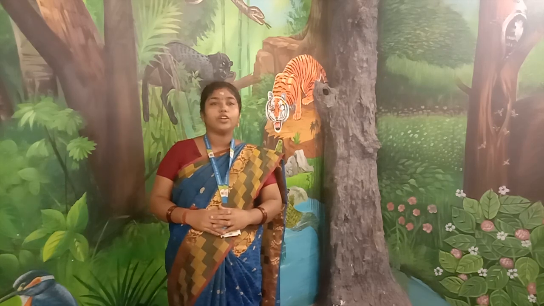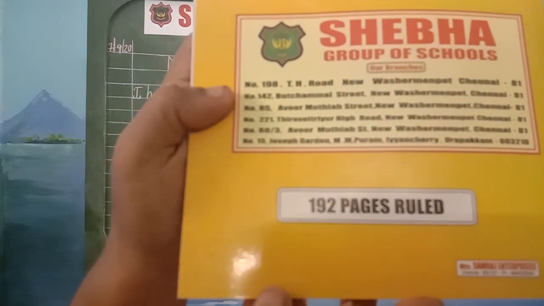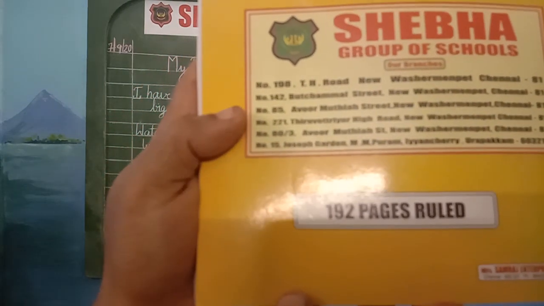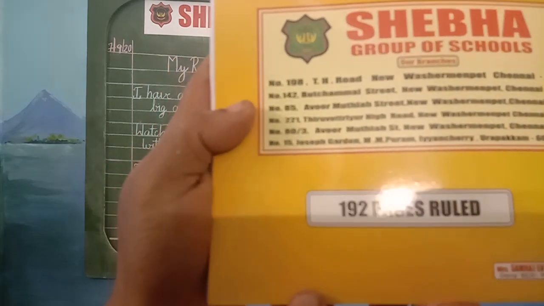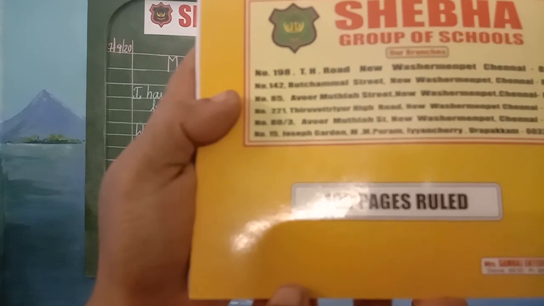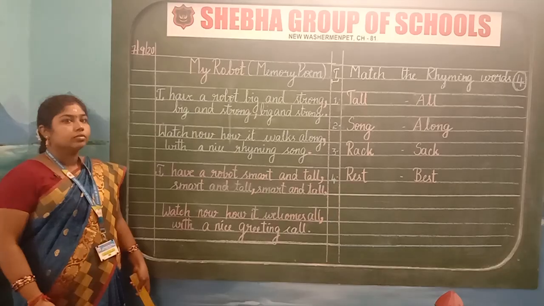Children, today we are going to write our English class work. Students, take 192 pages ruled English class work. Children, already we have written our first lesson. Today we are going to write our poem lesson. Children, come on, let's move to our class.